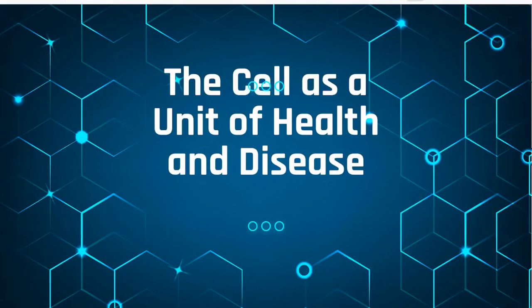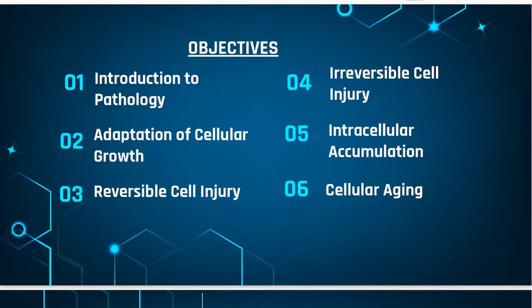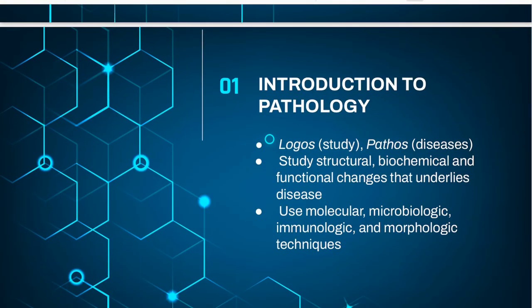Chapter 1. The cell as a unit of health and disease. These are the objectives. Introduction to pathology. Adaptation of cellular growth and adaptation. Reversible cell injury. Irreversible cell injury. Intracellular accumulation. Cellular aging.